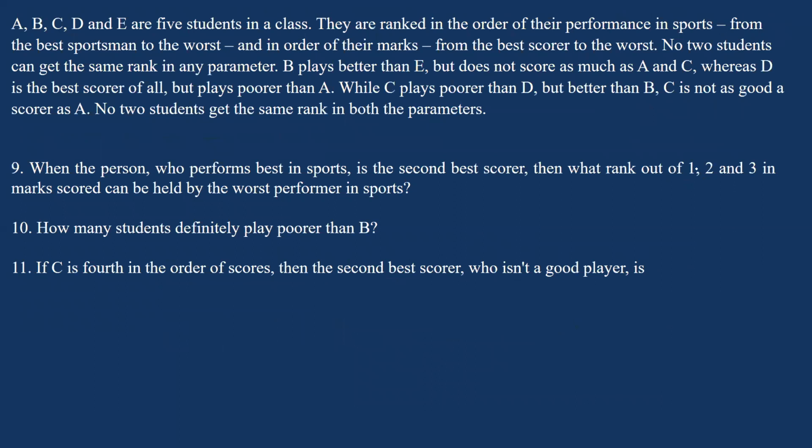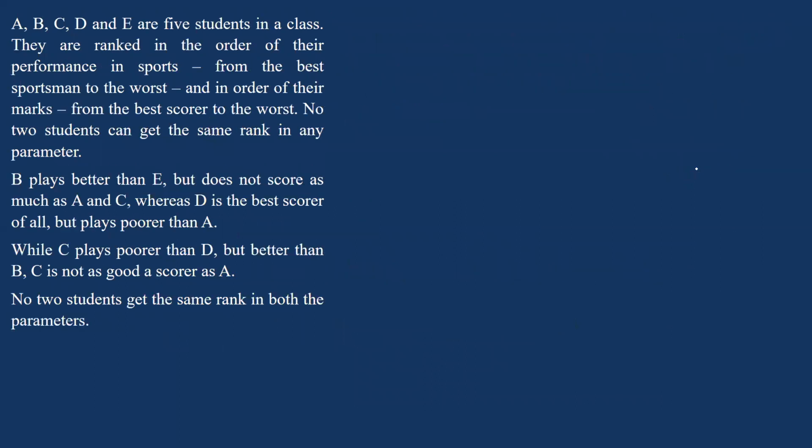Now moving to the next set. So A, B, C, D, and E are 5 students in a class. They are ranked in the order of their performance in sports, from the best sportsman to the worst, and in the order of their marks. Okay. No 2 students can get the same rank in any of these 2 parameters.